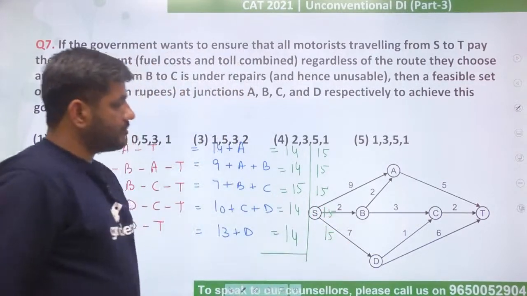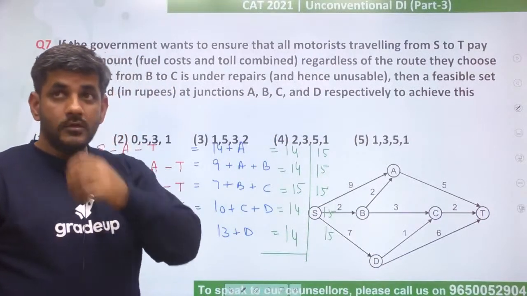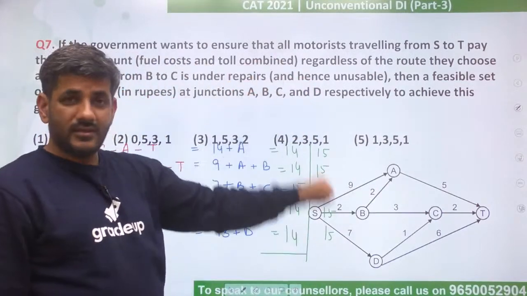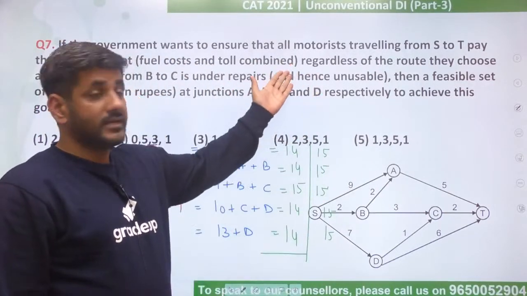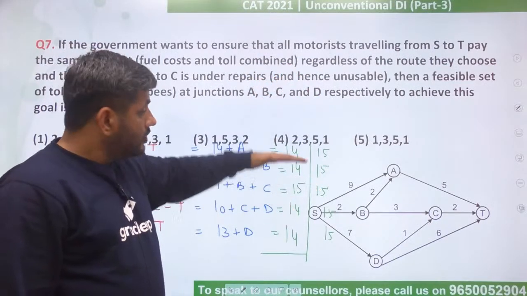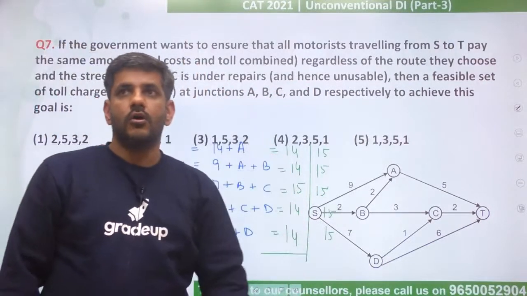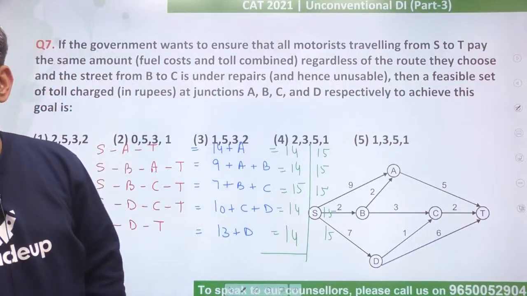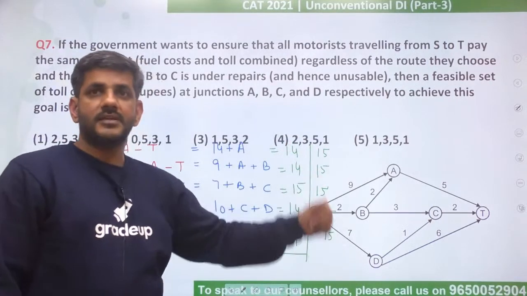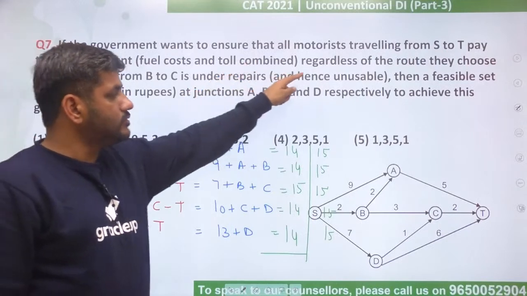ऐसे में तो all the people will take all the paths. They all have become equal, Abhinav. So basically people will start going via BC as well. But वो तो unusable है ना. We don't want people to go there. So basically for that which is unusable, it should be higher. For others, it should be lower and equal so that people get equally distributed on the other paths. That is the point. 15 तो यहां पे तो सभी 15 बन गए. That is the problem. It is mentioned here that it is unusable.